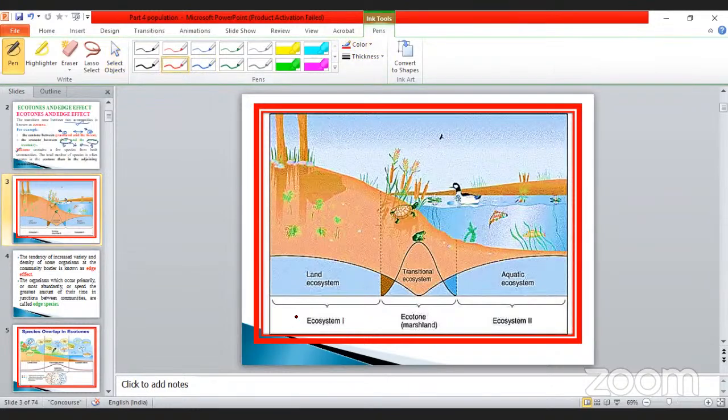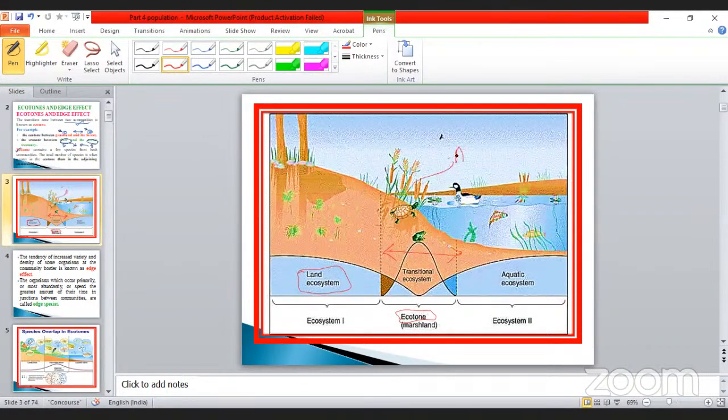See, this part, ecosystem 1, is considered the land ecosystem. Land means the animals and microorganisms that grow in this area. The second one, ecosystem 2, is the aquatic ecosystem. So this is the land ecosystem, and this one is the aquatic ecosystem. In between there is a space, which is considered an ecotone.